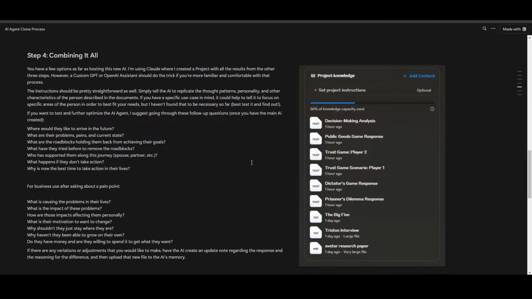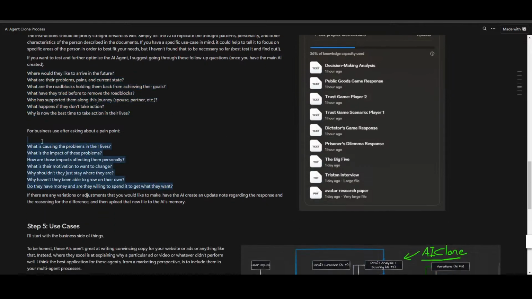So once you have decided on the platform that you want to upload all these things to, and you've started doing that, it's usually a good idea to test the AI and make sure that the responses it's giving are accurate, right? And so I stole these from a gentleman named Ryan Nidell. Actually, these ones down here too. These are questions that you would use during a sales call.